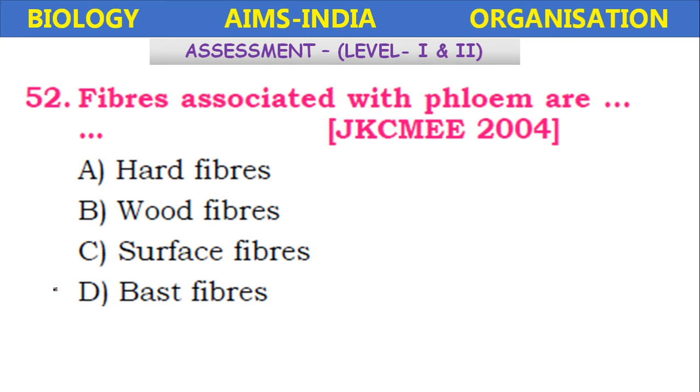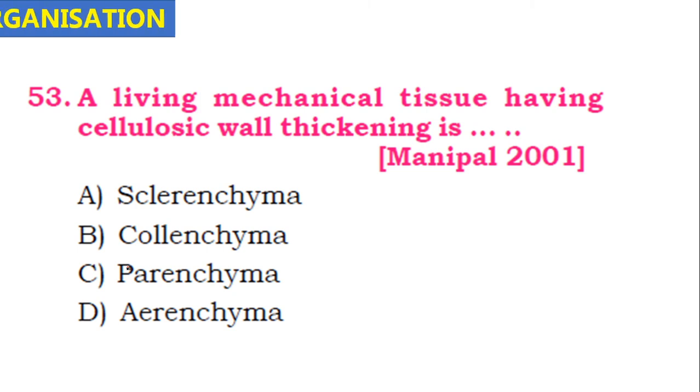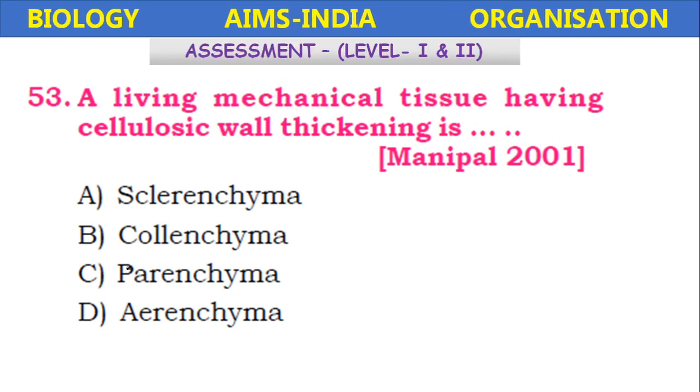So the phloem fibers are called bast fibers. Next, a living mechanical tissue having cellulosic wall thickening is. So living is given. Mechanical tissue, sclerenchyma and collenchyma, these two only. So here sclerenchyma, collenchyma, parenchyma and aerenchyma are given. Among these two, the living one is collenchyma.